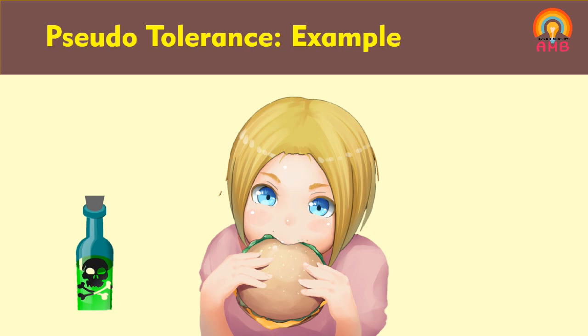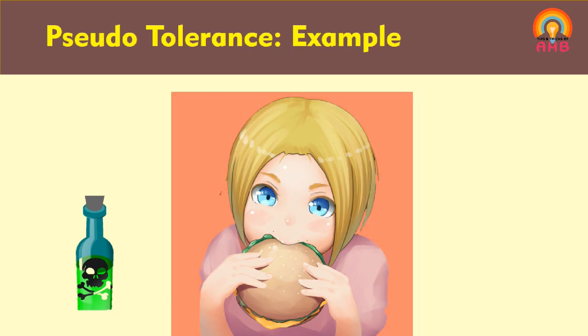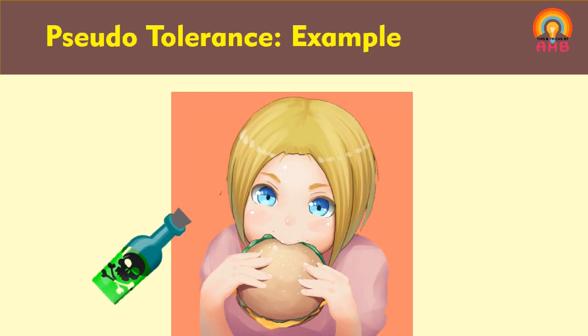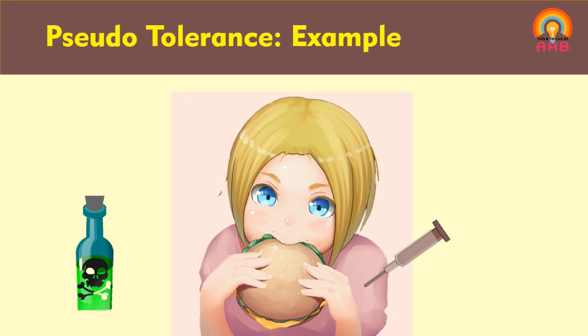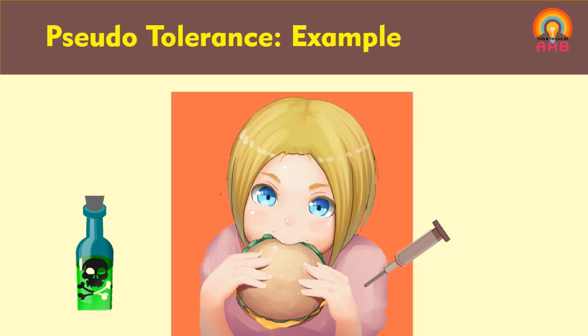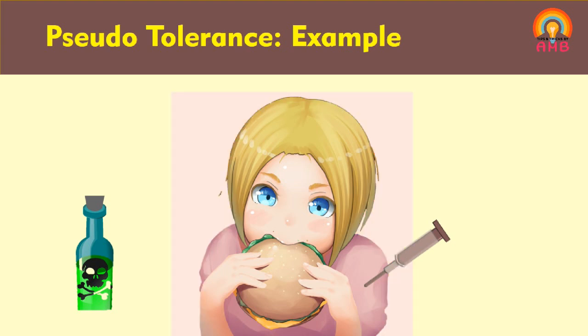The same small amount of poison, if taken by any other route, for example by intravenous or intramuscular route, then there are chances of production of toxic effects of that poison in that person, in whom tolerance is developed for that drug by oral route. So if the drug is taken by another route, it produces toxicity.